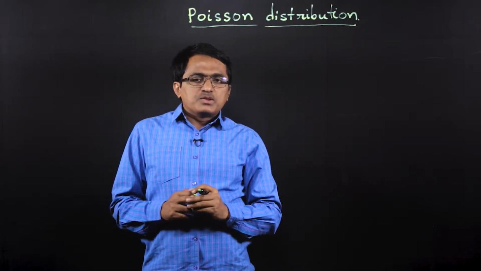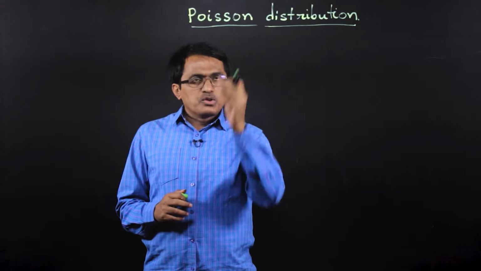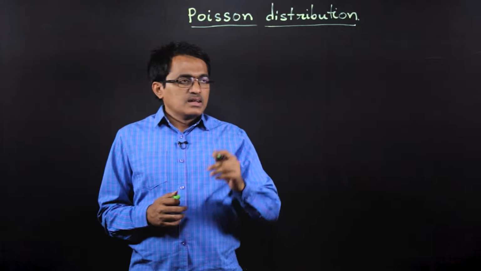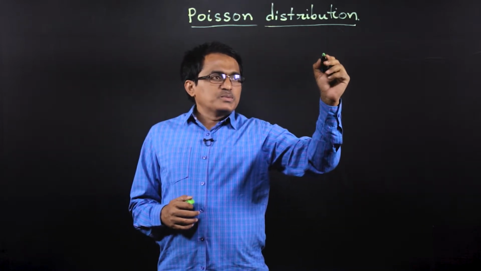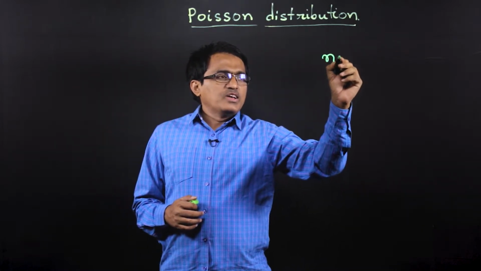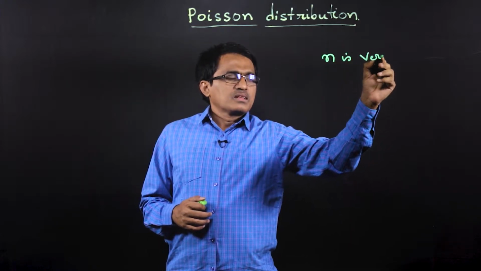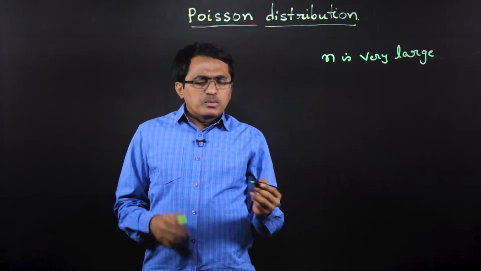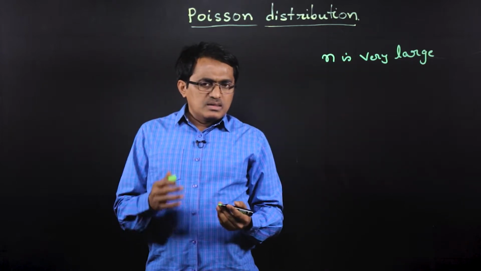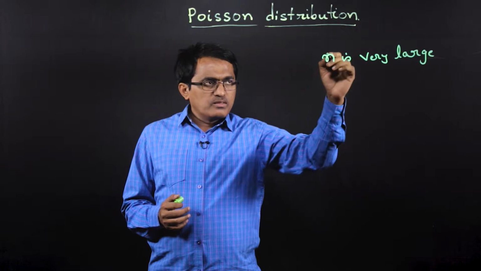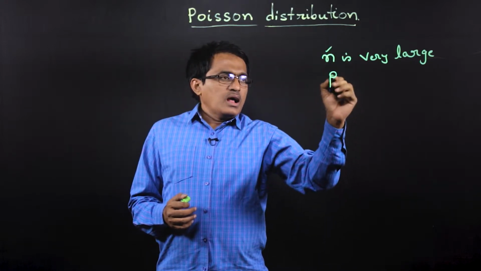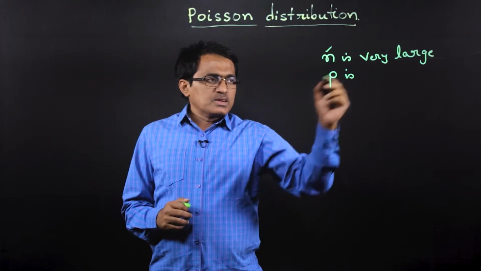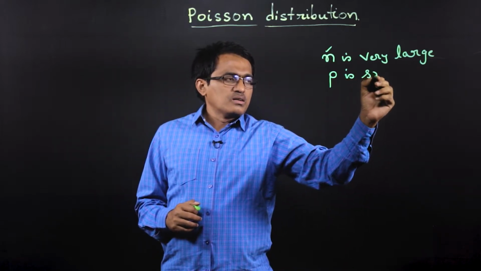And what is this Poisson distribution, when we need to go for it, and how to use it, we will see in detail. Suppose in binomial distribution n is very large, that is one scenario, or there is no clue about the value of n, that is, there is no upper bound for the value of n, and the probability p, like what we have been discussing with respect to binomial distribution, is a small quantity.